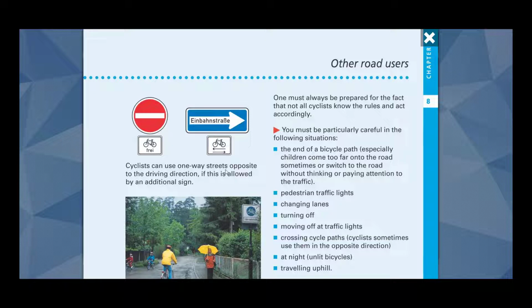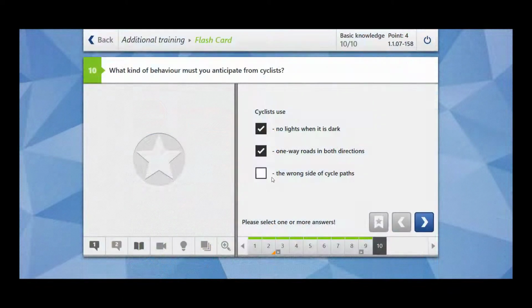Cyclists can use one-way streets opposite to the driving direction if this is allowed by an additional sign. So this is an additional sign. Though it's a one-way, for the cyclist, they can ride in both directions. It's allowed for them. The wrong side of cycle path, this is also correct because for the cyclist, you could anticipate any kind of behavior. Let's check our answer. Our answer is correct.